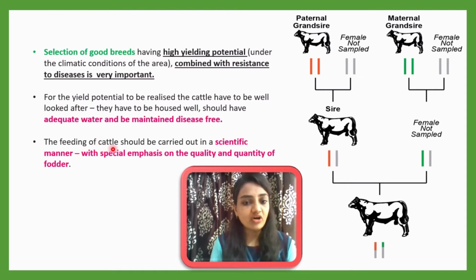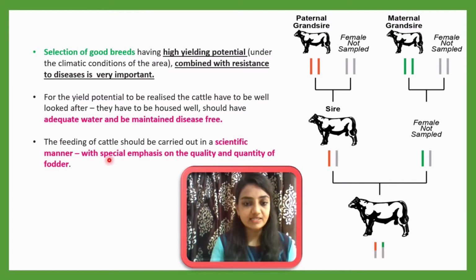The feeding of cattle should be carried out in a scientific manner, with special emphasis on the quality and quantity of food or fodder. You can understand whatever the livestock consumes, that food quality also maintains the milk quality or product quality.